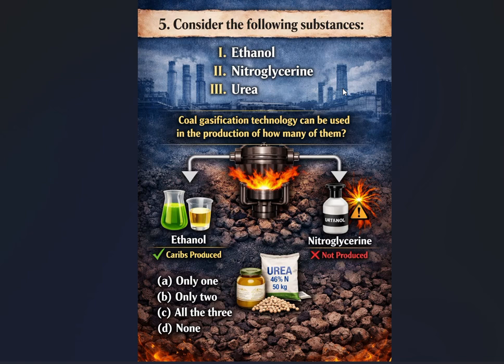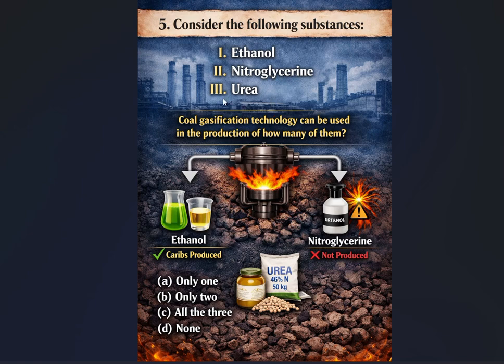In the nitration process, glycerol is the raw material, and glycerol is a byproduct of the soap making and biodiesel industry. It has no direct relation to coal, so we can easily eliminate nitroglycerin.